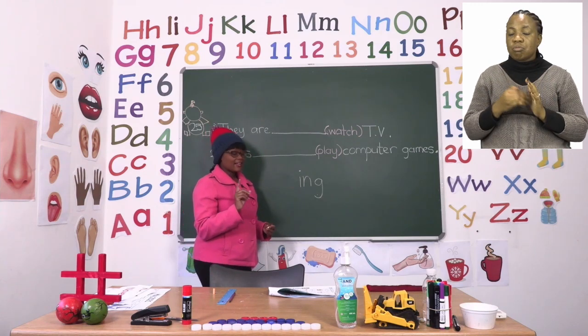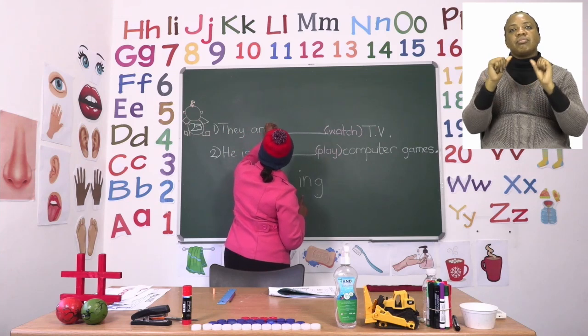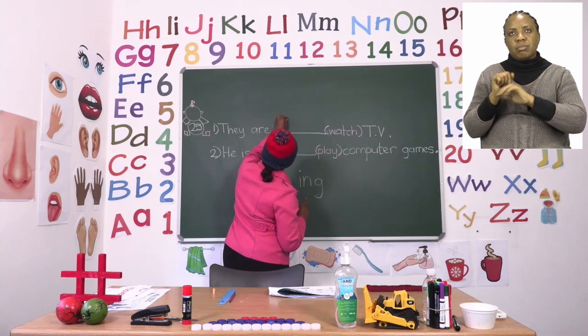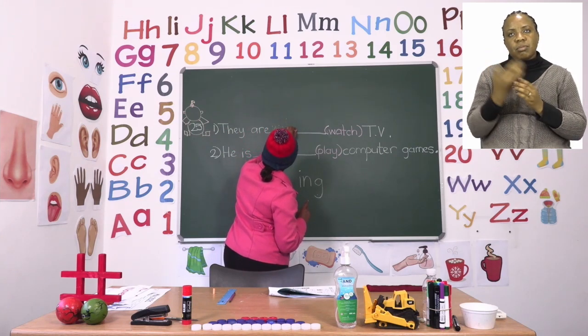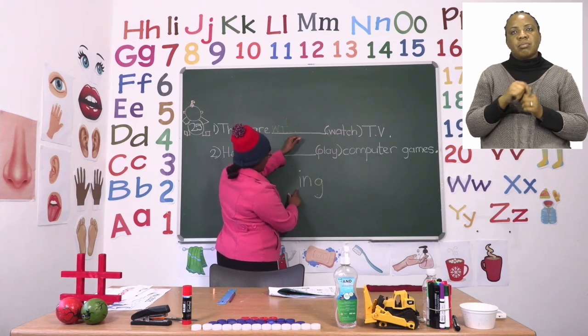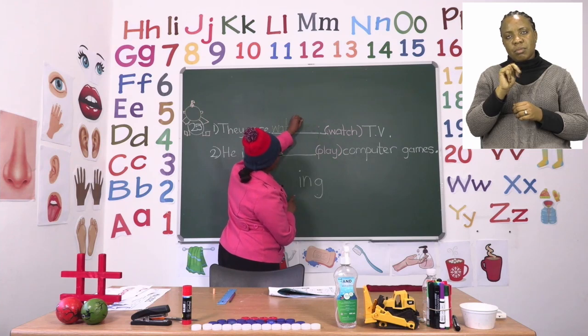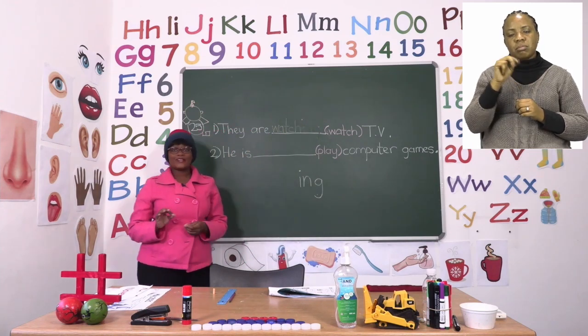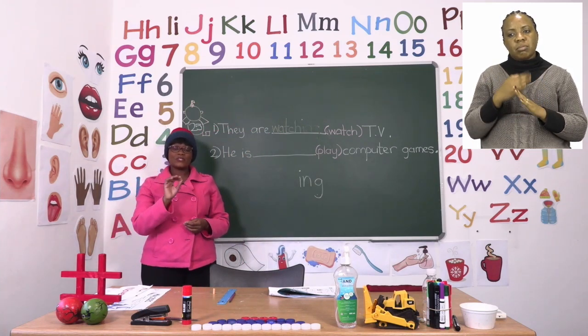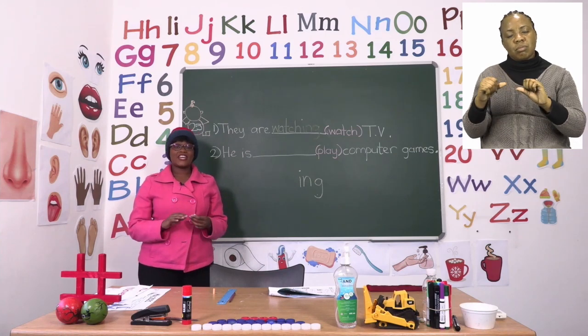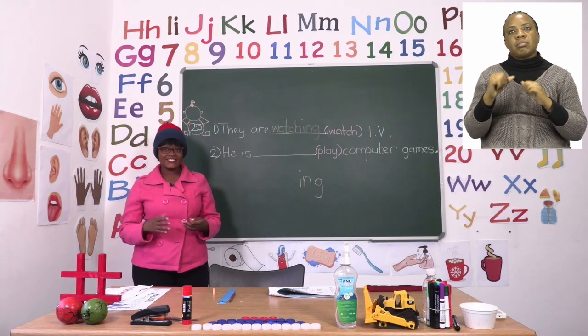So, in the blank space, you are going to write the new word. And the new word is the word watch plus our ing to make it watching. So don't forget the ing is what is important here. The word doesn't change, it only adds ing.